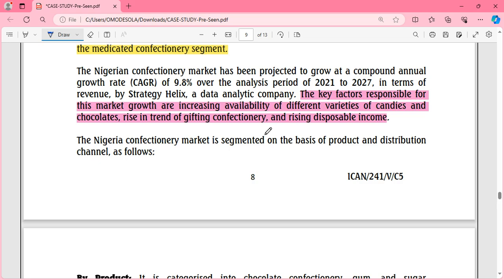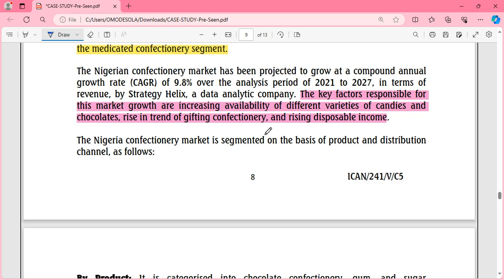We understand. And this is just because there are now so many candies and chocolates. In fact, when you go to a supermarket, or even a store close by, within the residential area where you're living, you will see so many sweets, so many chocolates, you don't even know which ones to choose from. You understand? And there's a rising trend in gifting confectionery. If you don't get a hamper in December, it's like something is wrong, right?